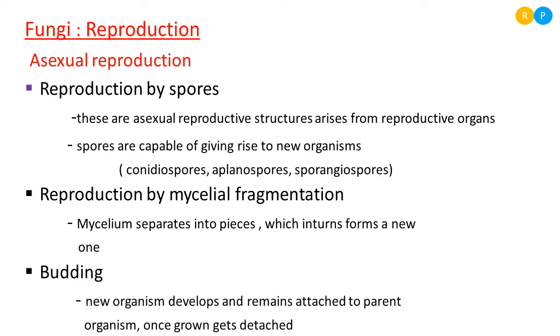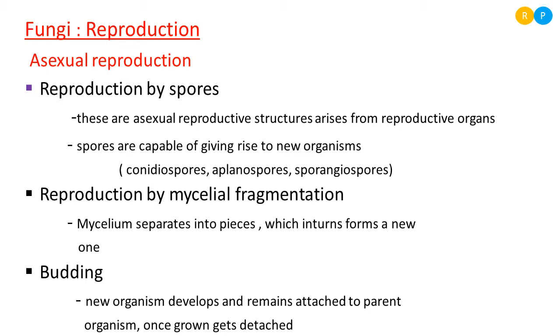Then some fungi also reproduce by budding. Budding is commonly seen in a unicellular fungus. Which fungus is unicellular? Yes, yeast. In that organism, a small new one arises from the parental body. The new organism looks exactly like the parental organism, and initially it remains attached to the parental body.